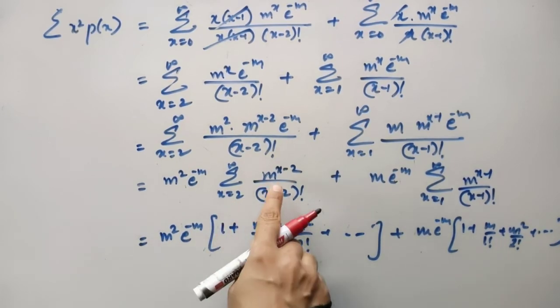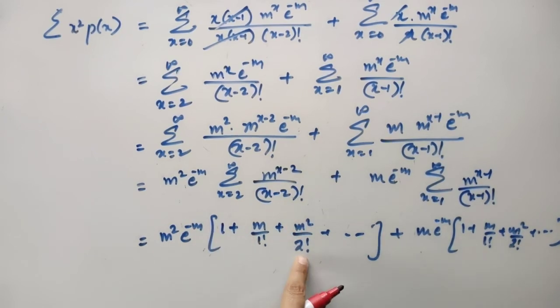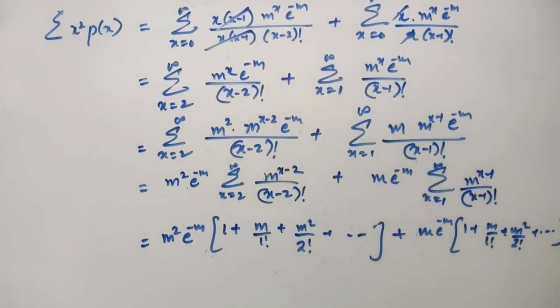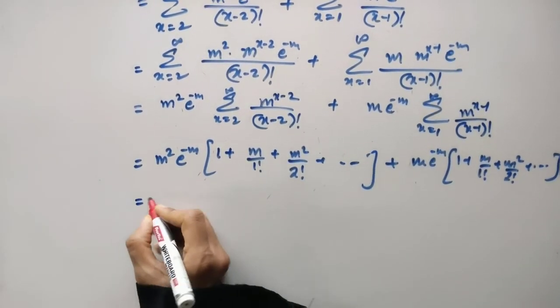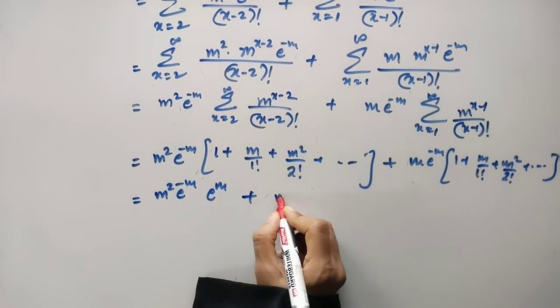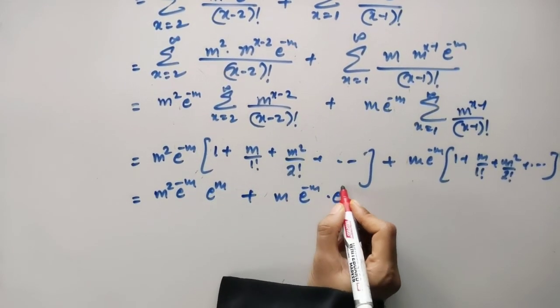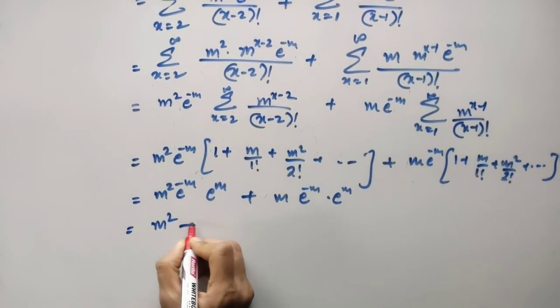For x equal to 3, it will be m divided by 1 factorial. For x equal to 4, it will be m square by 2 factorial, and it continues. Here also it will be the same. Now see, both of these brackets are nothing but e to power m. So I am replacing both of these brackets with e to power m. You get m square plus m over here.